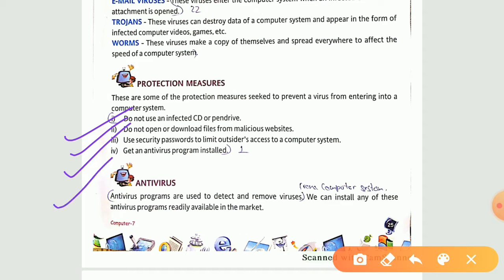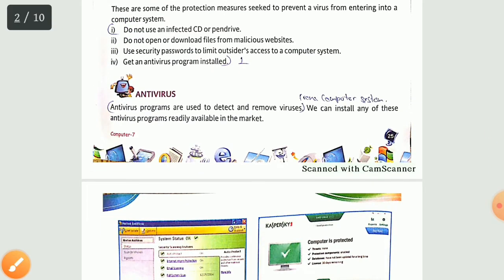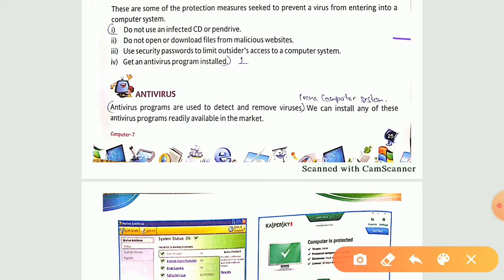Get your antivirus program. Now let us see what antivirus programs are. Antivirus programs are used to detect and remove viruses. Now see, a virus is a kind of software, and antivirus is also a kind of software. It is a kind of vaccine. It is a virus, and this is the vaccine that is going to detect and remove your viruses. So antivirus should be installed into your computer system.